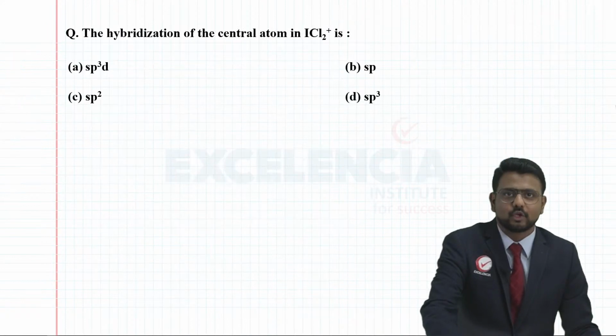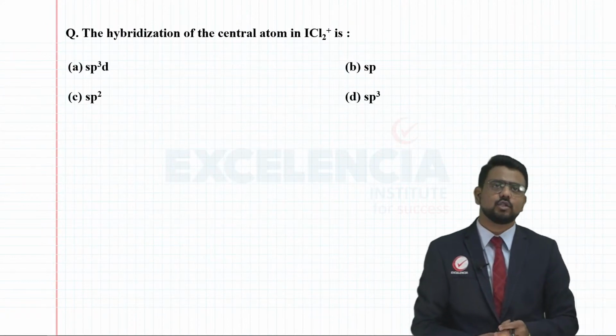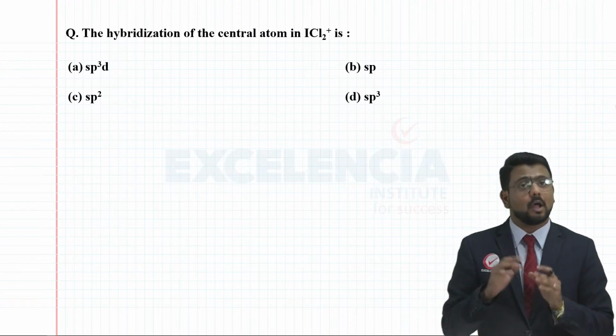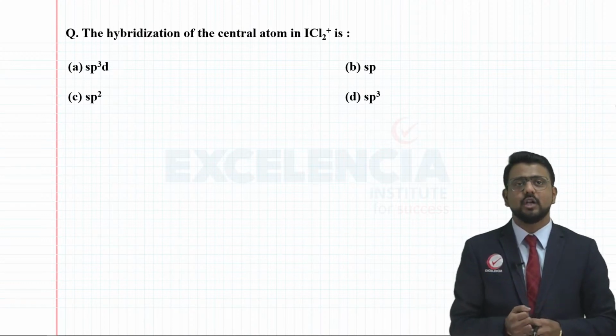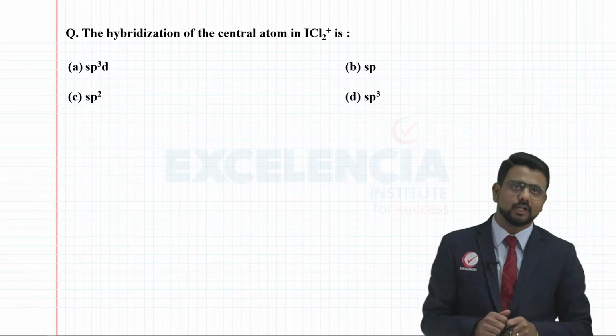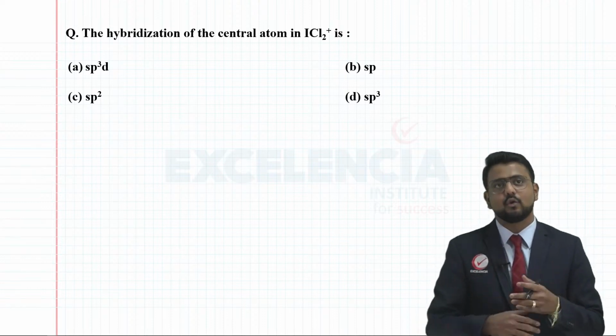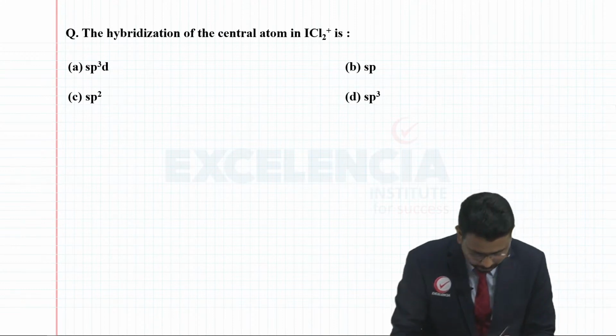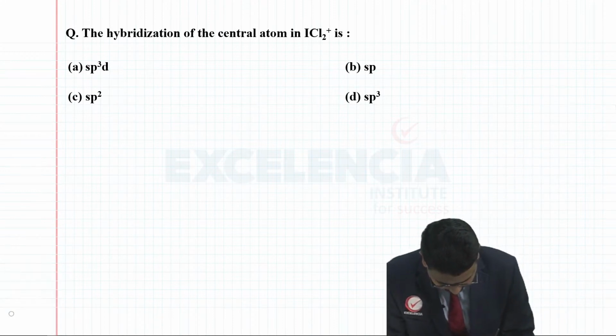Moving on to the next question. The hybridization of the central atom in ICl2+ is. Again, if you want to know the hybridization, you should have an idea of the Lewis structure with respect to how many bond pairs or lone pairs there are, in other words, the total number of electron domains. So let us have a quick look at the structure of ICl2+ here.